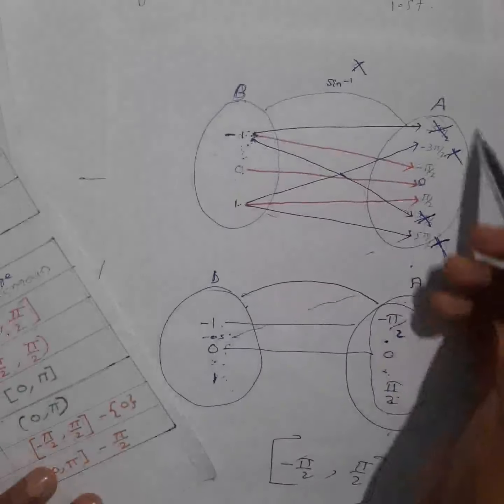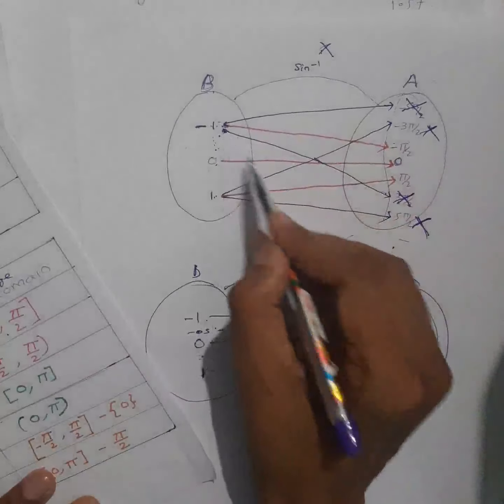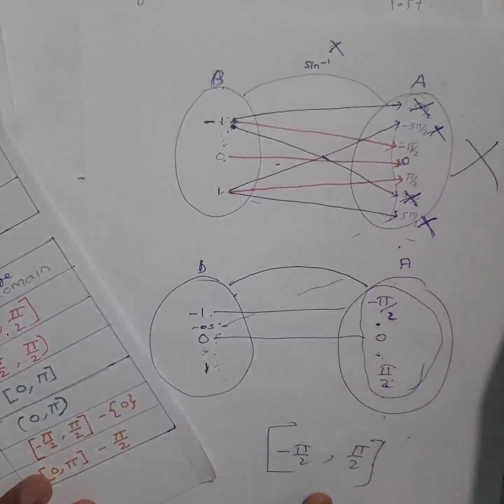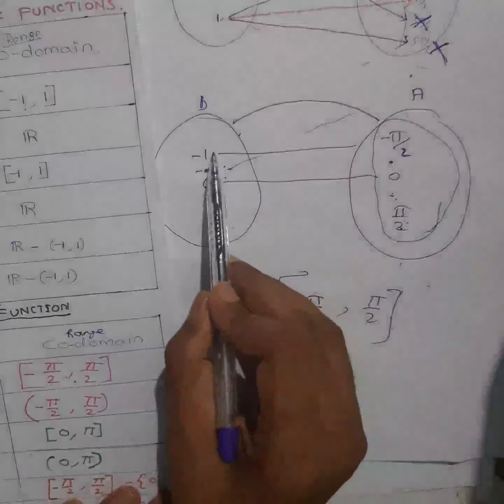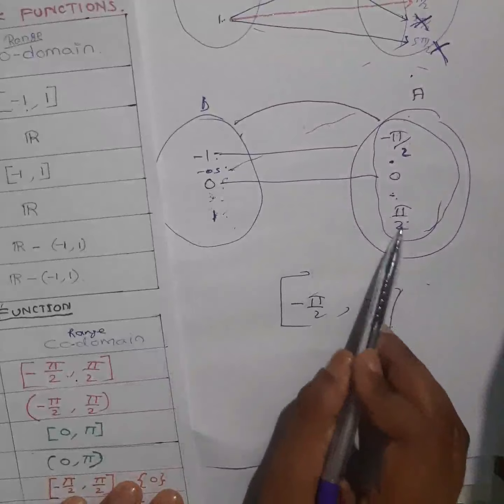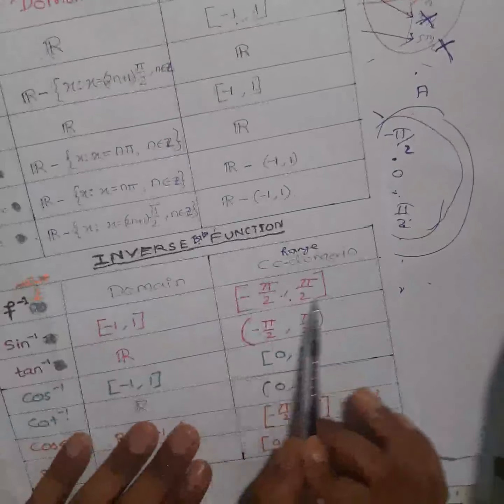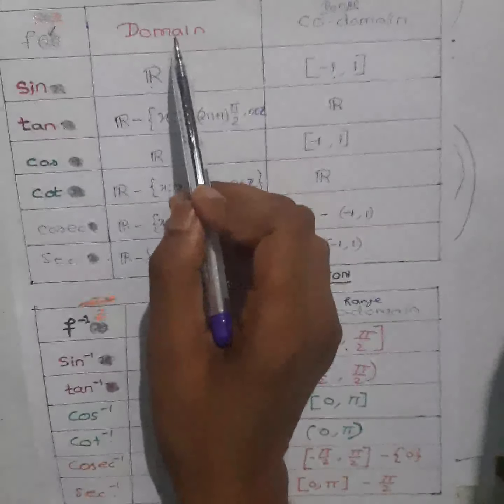If you take all the images, all real numbers, then obviously it won't be a function anymore. So if it is not a function, how will we study inverse trigonometric function, right? So for that purpose, we have made a modification and the range we have taken is only this one. So don't get confused. Inverse we always find out like this only.